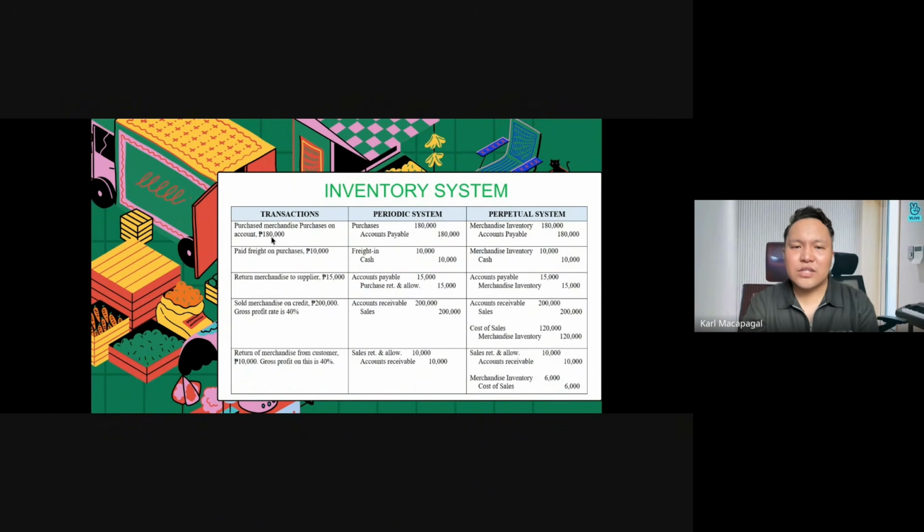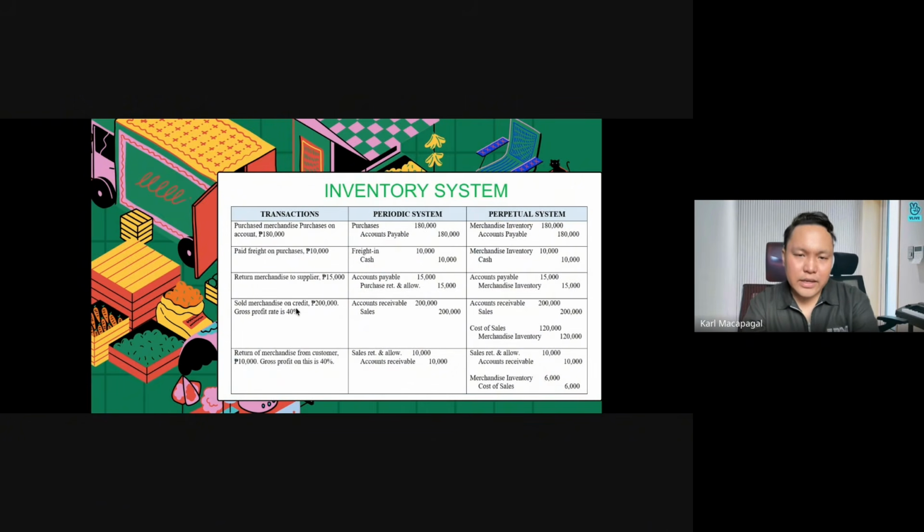Okay. Example, transaction. Purchases on account, 180,000. Periodic: purchases, accounts payable. If it is a perpetual system, we use the term merchandise inventory. Paid freight on purchases. So freight in, cash. Merchandise inventory, cash, because the freight in is part of our merchandise inventory. Return merchandise to suppliers. So we record purchase returns and allowances. In this part of the perpetual system, we deduct directly the accounts payable to the merchandise inventory.